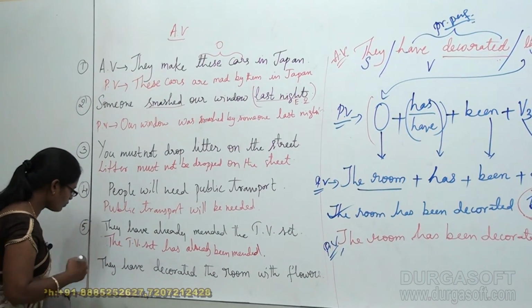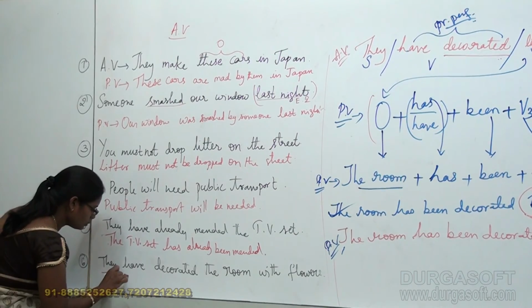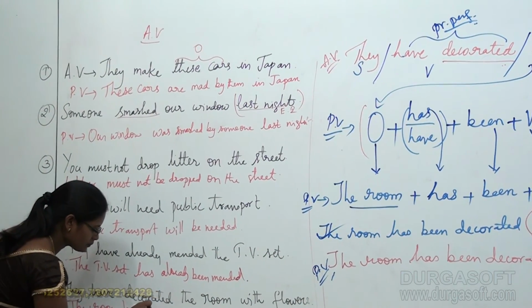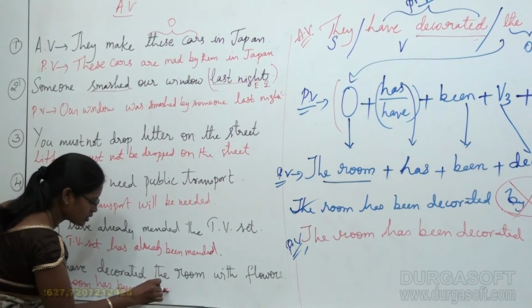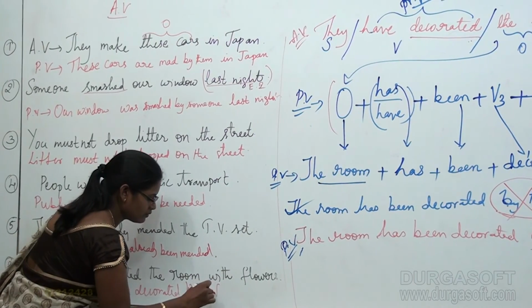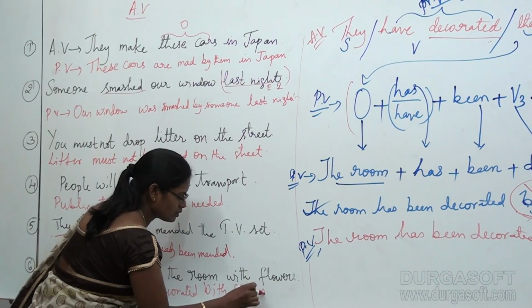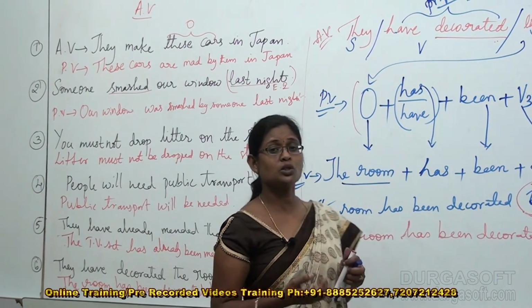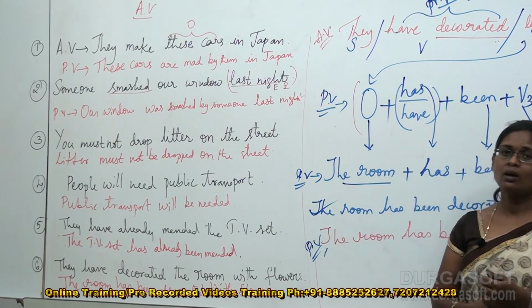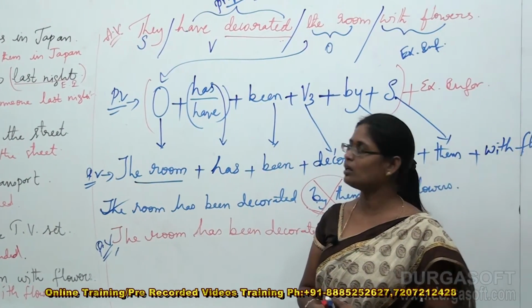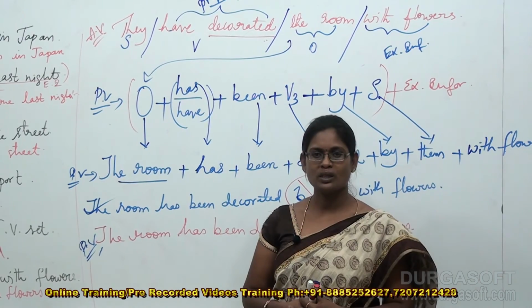And finally I can say that for this sentence, they have decorated the room with flowers, my passive voice for this would be, the room has been decorated with flowers. And I gave the very least priority to the mentioning of the subject. Okay students, so you have to notice each and every point when we are dealing with active and passive voices.